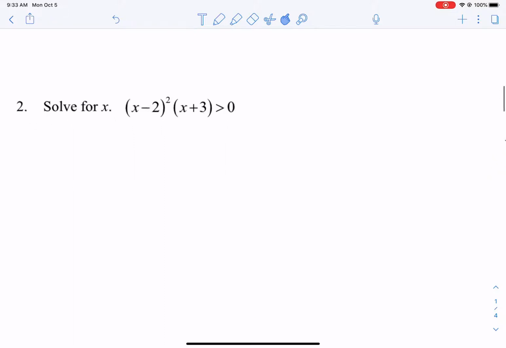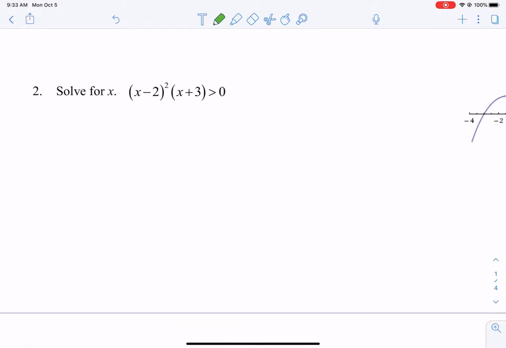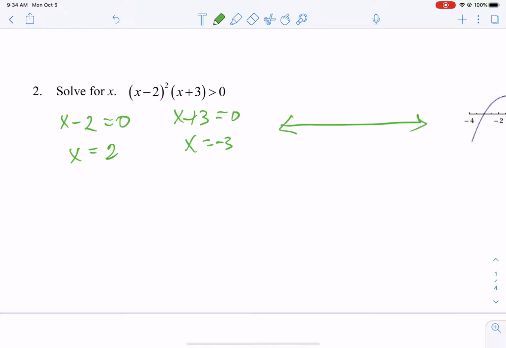So the graph sometimes can be very, very helpful to us, and we'll talk about that more as we go. Let's do another one. So make sure it's related to 0. It is. Make sure it's in factored form. It is. So now we really can just jump right in to starting our plus and minus chart. You're going to take x minus 2, set it equal to 0, and solve. We're going to take x plus 3, set it equal to 0, and solve. Okay. We're going to put those values on a number line from least to greatest.